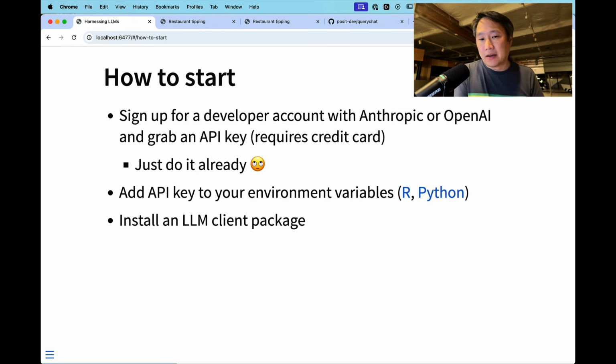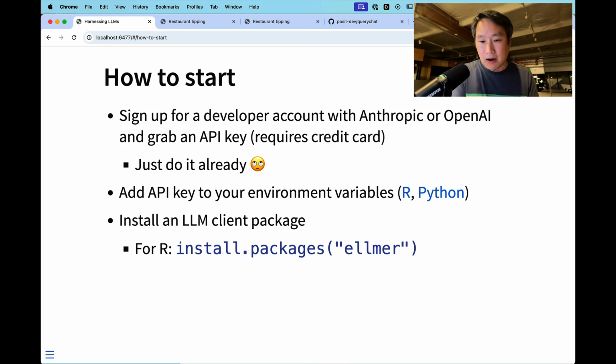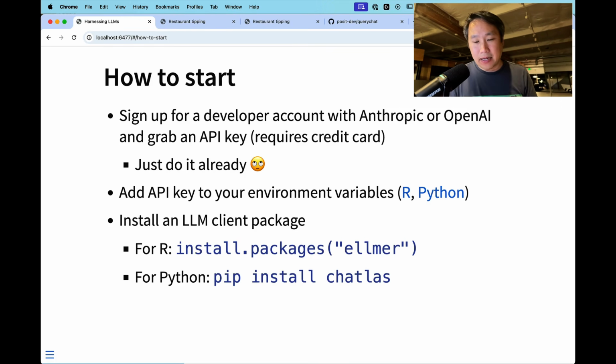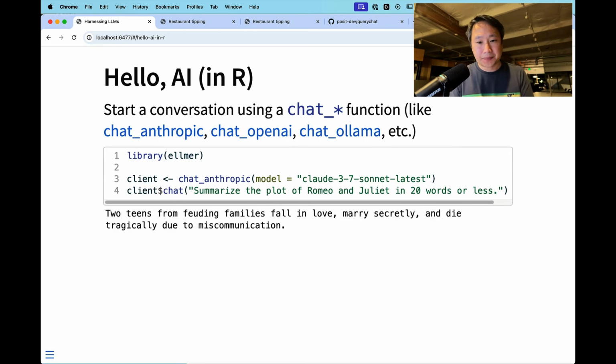And then it's time to install an LLM client package. For R, there's ellmer, and for Python, there is chatlas. Just so you know, when you go to use chatlas, as you try to connect, it may ask you to install other packages depending on what provider you're using. So just be aware of that.